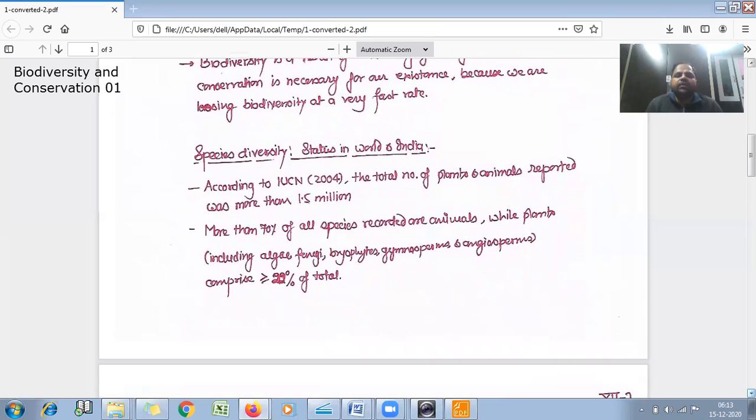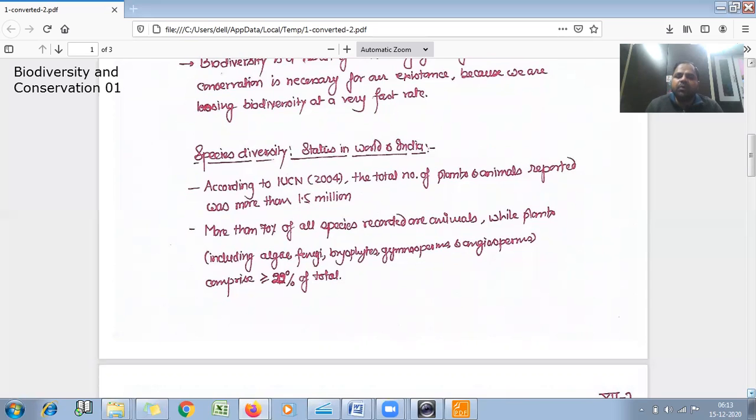Now we'll see the status of this biodiversity in the world as well as India. According to IUCN in 2004, the total number of plants and animals reported were more than 1.5 million.